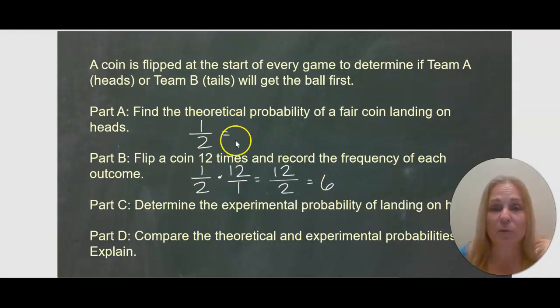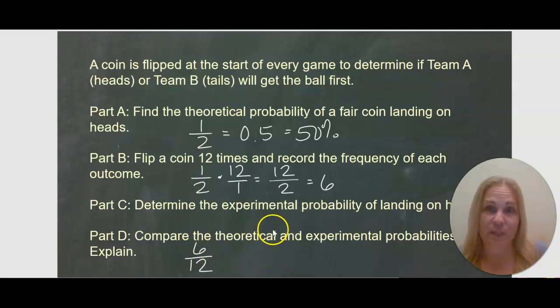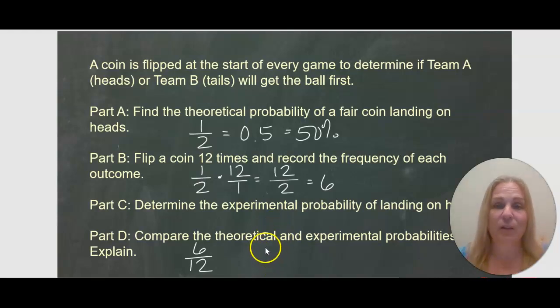So half of 12, 1/2 could be written as 0.5, could be written as 50%. But if I'm flipping the coin 12 times, then that means that I should get 6 out of the 12 times to be heads. That would be my theoretical probability, which would be 1/2 or 0.5 or 50% or 6/12. They're all equivalent. My experimental probability, though, was 5/12.